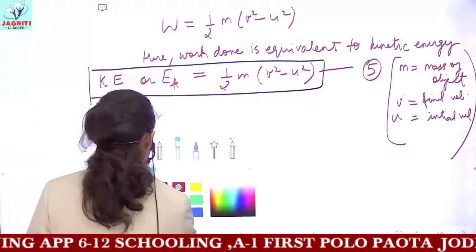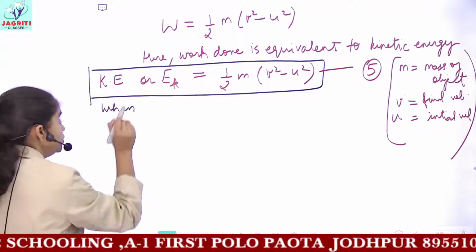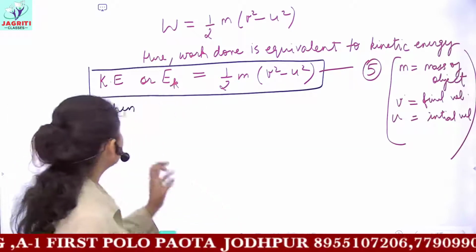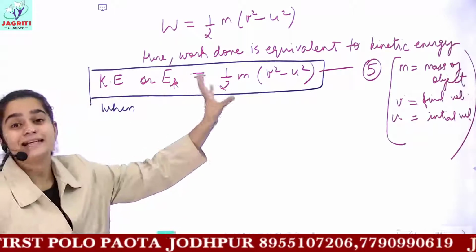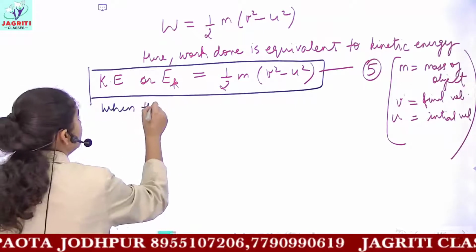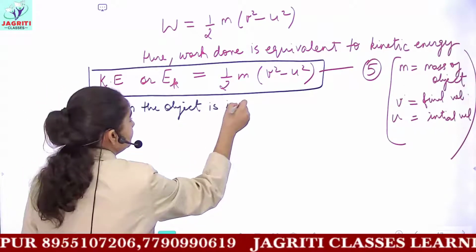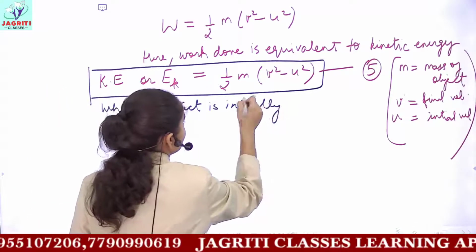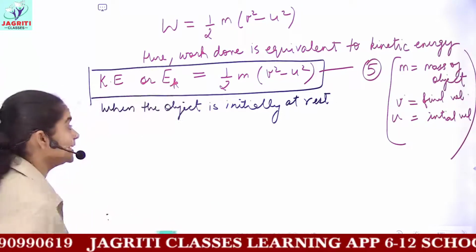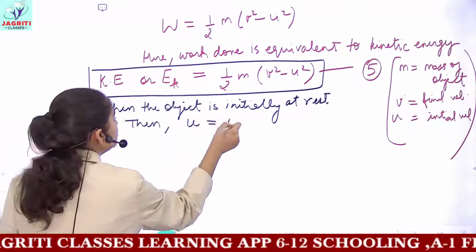Now there is one more step which you can include here. You can write when the object is initially at rest. This means that u, the initial velocity of the object, is 0. So if the object was at rest in the starting, then the initial velocity u would be 0.